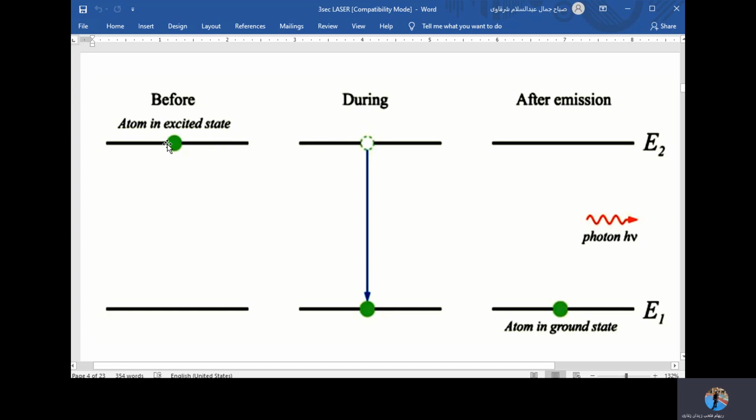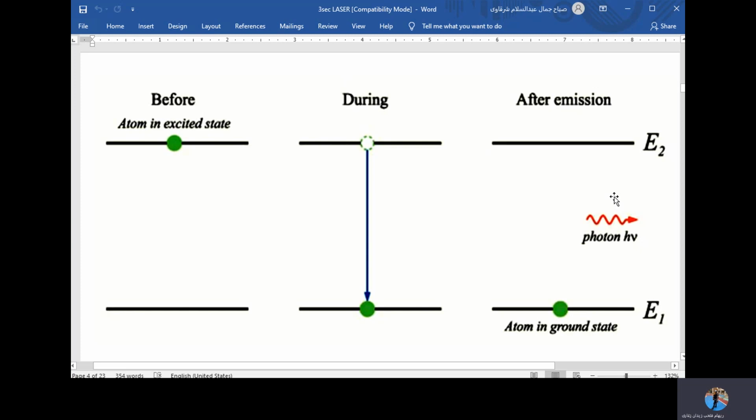As we said, the atom will not be happy and will prefer to go back to its ground state. As you see here, the arrow goes from the higher energy state to a lower one. This is during the action, the transfer of the atom from the higher energetic state into a lower energetic state.